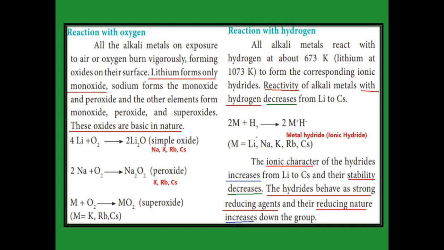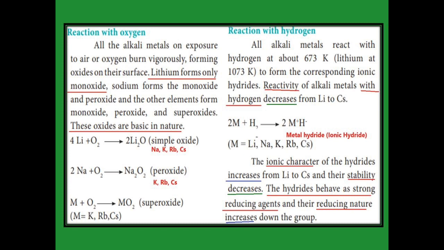And the third reaction: M plus oxygen gives MO2, that is metal superoxide. Here the metal refers to potassium, rubidium, cesium. So it shows that sodium and lithium never form superoxide. So we learned simple oxide, peroxide, superoxide. Simple oxide: all the alkali metals form the simple oxide. Peroxide: lithium alone does not form the peroxide, but sodium, potassium, rubidium, cesium form the peroxide. And lithium and sodium never form superoxide, but potassium, rubidium, cesium form the superoxide. These oxides are basic in nature.